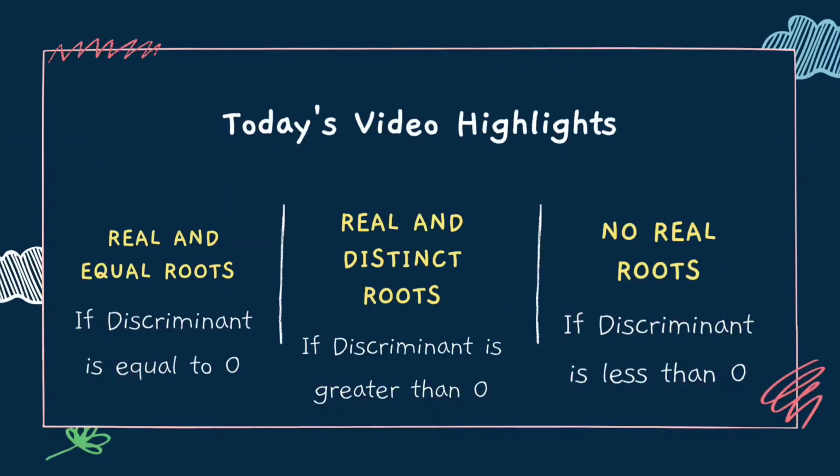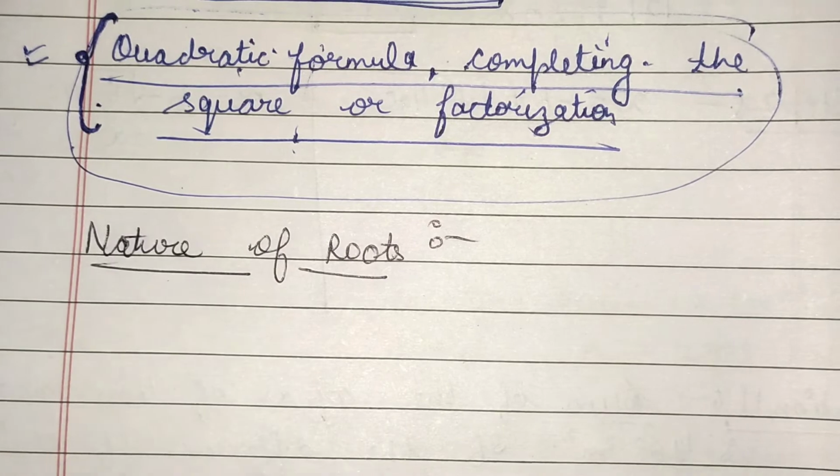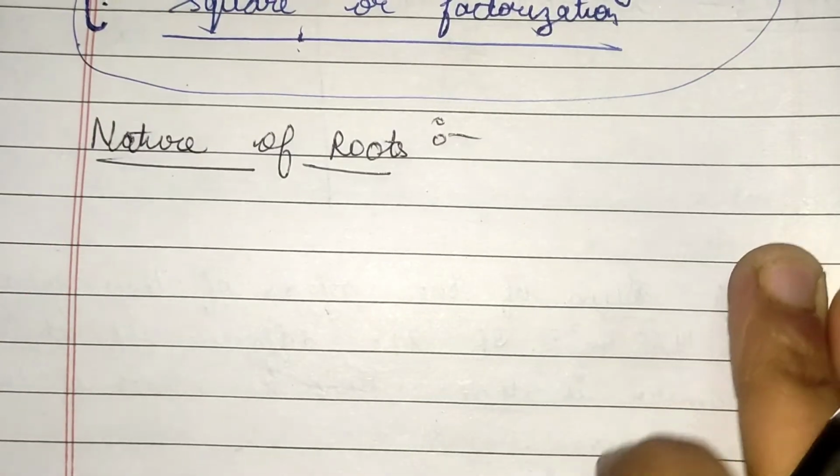So in this video, we will understand about the nature of the roots. Three types of the roots we will understand: real and equal roots, what is the condition; real and distinct roots; and what is the condition for no real roots. So let's start today's topic, which is nature of roots.